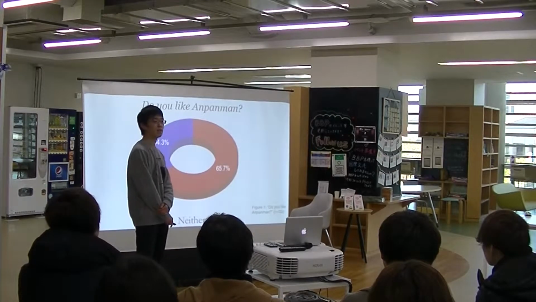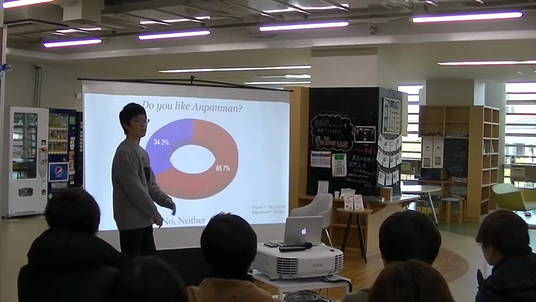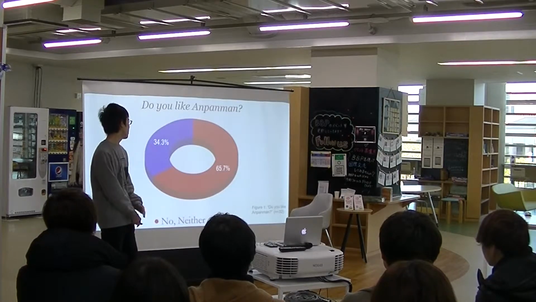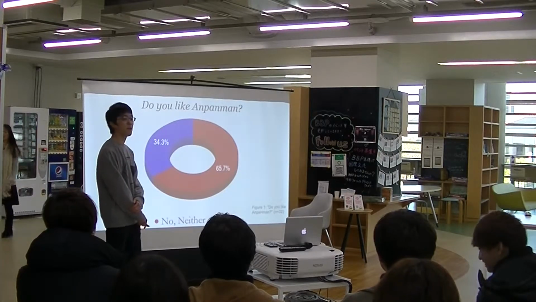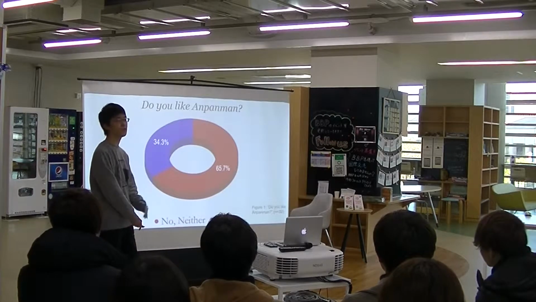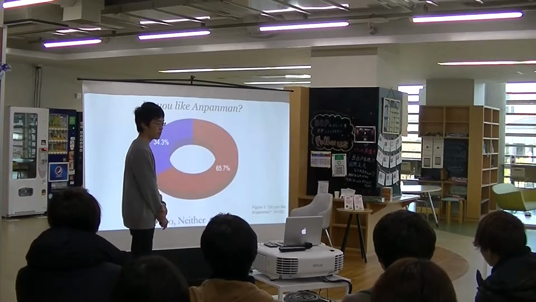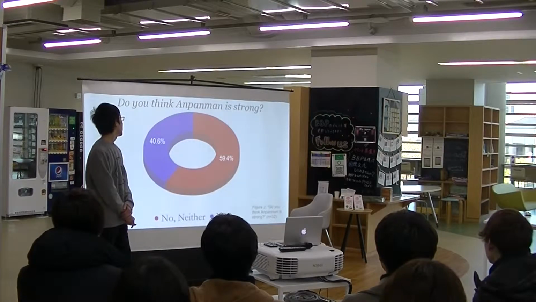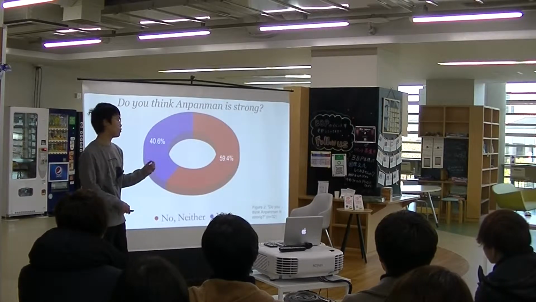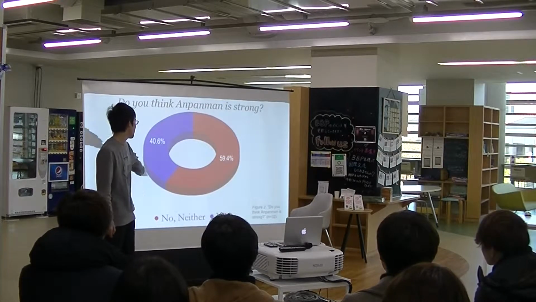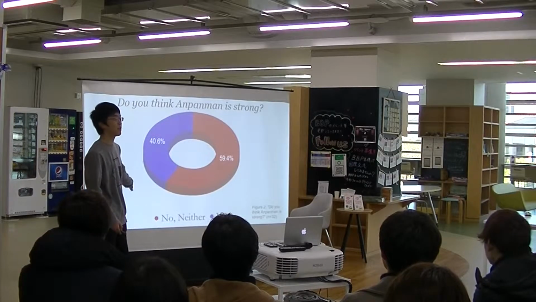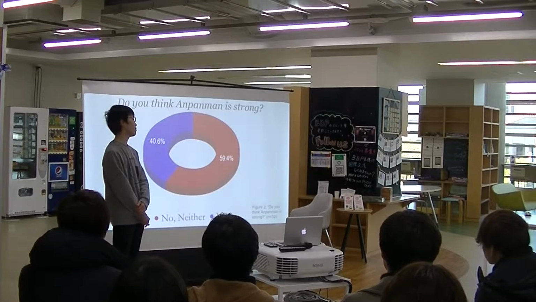I asked 32 of my colleagues this question: do you like Anpanman or not? And you can see from figure 1 that 65.7% answered that they either do not like Anpanman or they're not interested in it, sadly. I asked the same population, do you think Anpanman is strong or not? Strength is one of Anpanman's characteristics, and you can see that 59.4% answered that they either do not think Anpanman is strong or they're not sure about his strength.